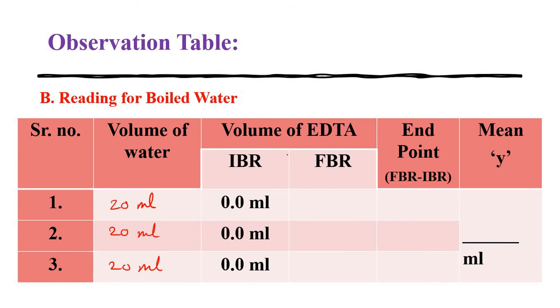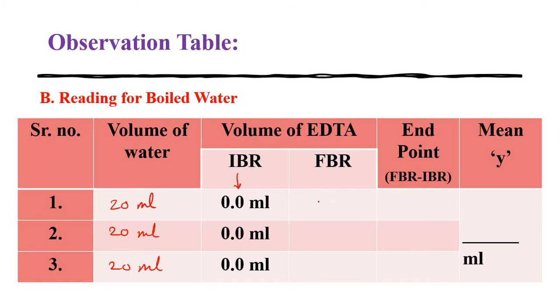Then again here the initial burette reading is 0, and the volume of EDTA, that is FBR, for this titration, how much EDTA is utilized by boiled water, we have to write here.